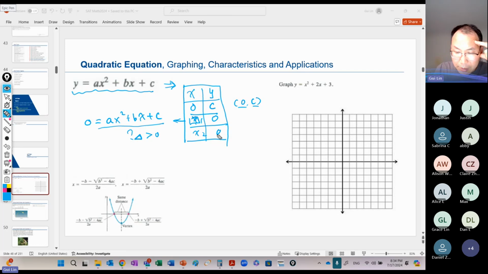So based on these dots, these two actually are what? The x-intercepts, right? And this one is the y-intercept, right? So we can find out.